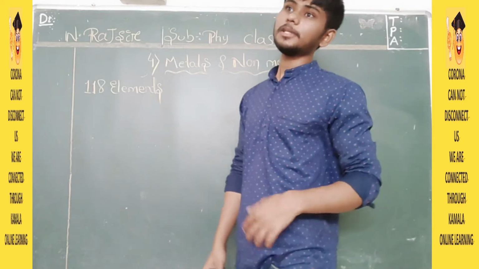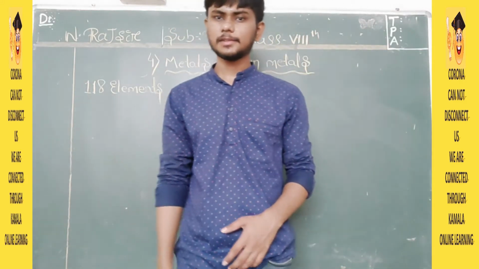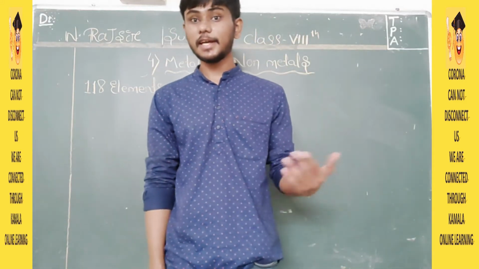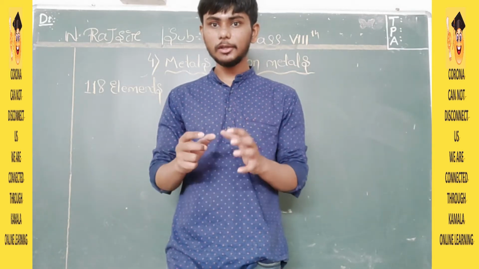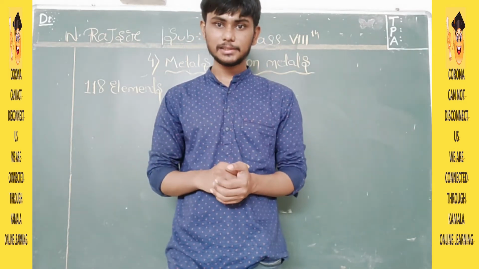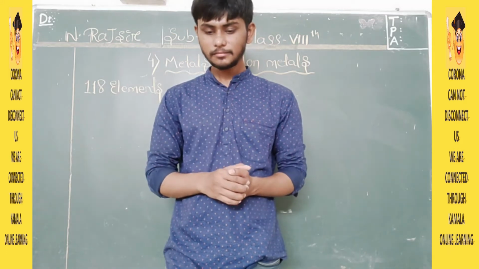Now the question is, how many are metals, how many are non-metals? You will learn this in higher classes, but I can tell you that very few are non-metals and a lot of them are metals.